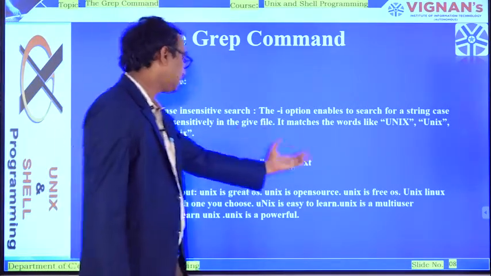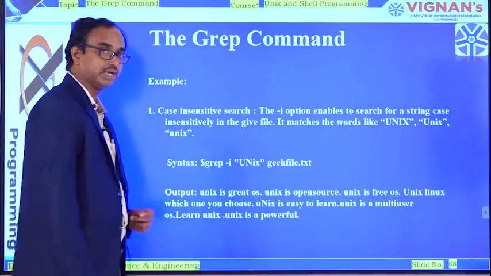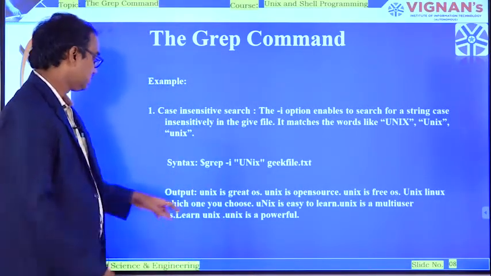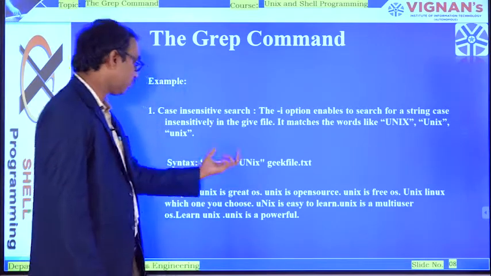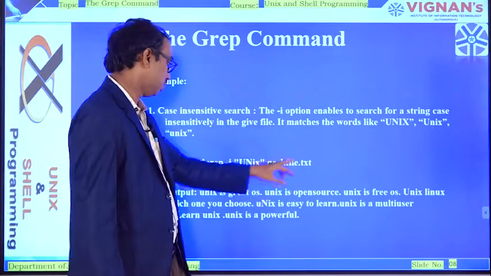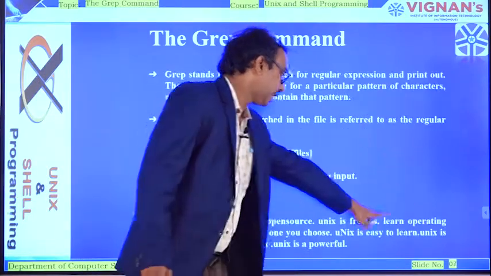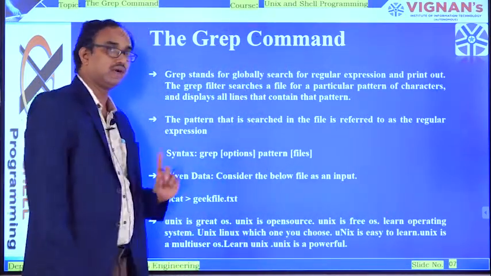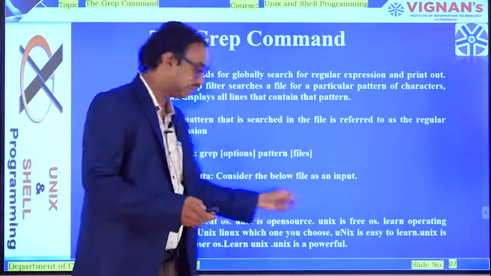Once I type this command, look at how the output will look. It indicates wherever Unix is there. So Unix is great OS, same as the previous one. Unix is open source, Unix is free OS. The learn operating system line it will not take, because there is no Unix match, so it will skip it.